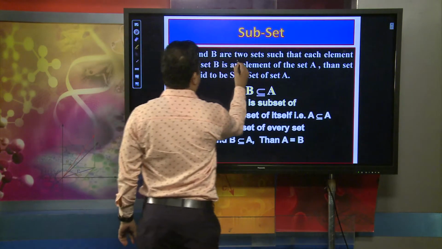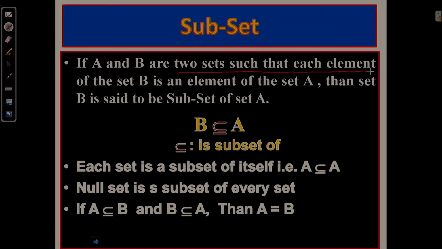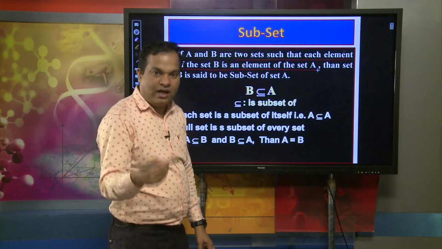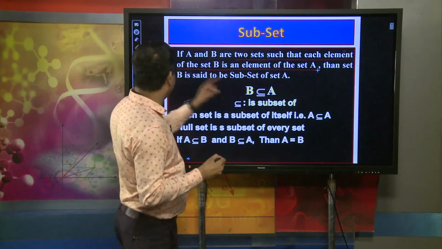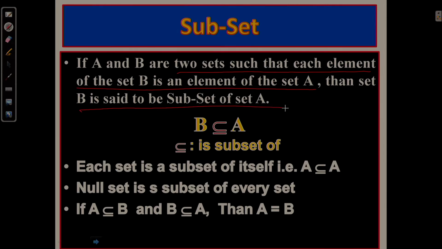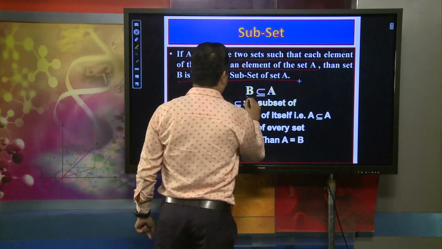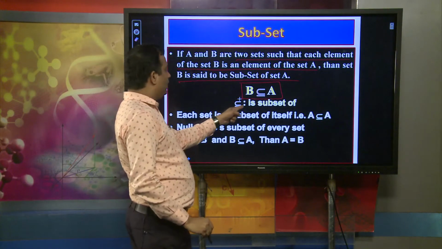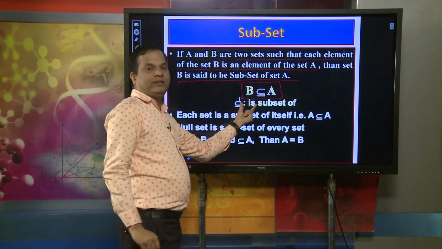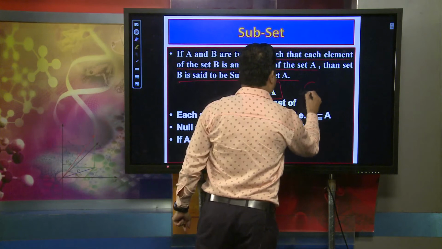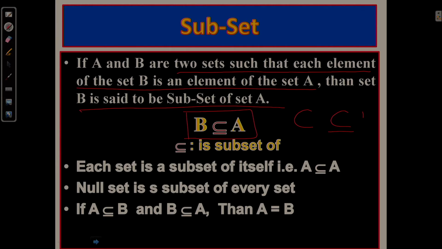Suppose A and B are two sets such that each element of set B is an element of set A. That means all elements of set B are also elements of set A, then B is said to be a subset of set A. Symbolically we write B ⊆ A, where ⊆ means "is a subset of". Suppose C is a subset of A, I can write C ⊆ A.